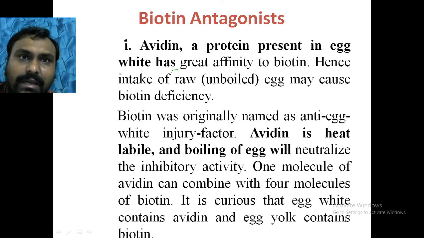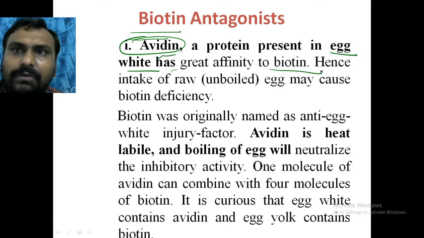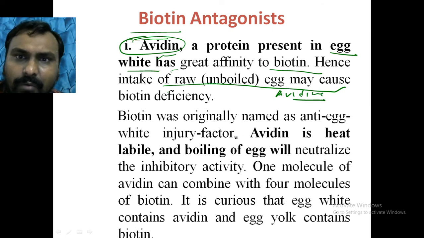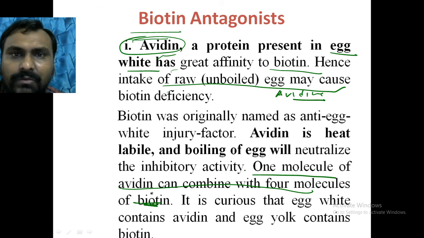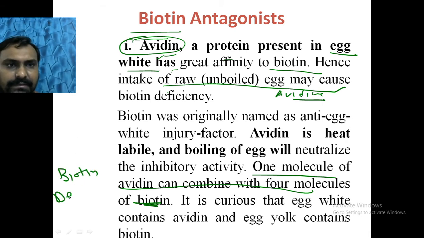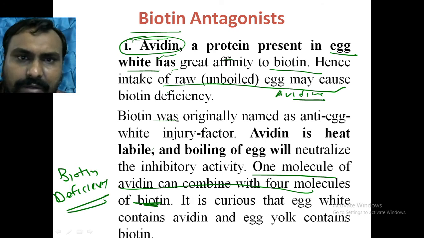Now what are the biotin antagonists? There is a protein called avidin. This avidin is present in the egg white, which has a great affinity to biotin. So when a person takes the raw egg, raw egg contains the avidin, and one molecule of avidin will bind with 4 molecules of biotin. So because of taking raw egg, it will bind with the biotin, so person will have a biotin deficiency, right? So biotin was originally named as anti-egg white injury factor.